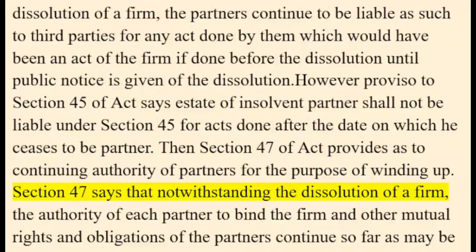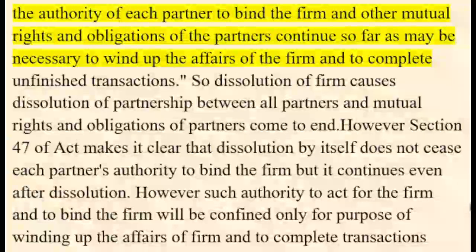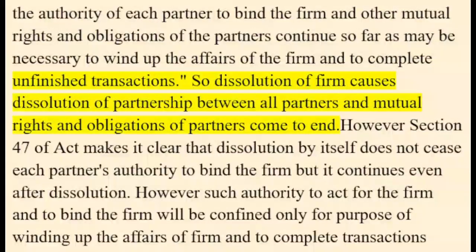Section 47 says that notwithstanding the dissolution of a firm, the authority of each partner to bind the firm and other mutual rights and obligations of the partners continue so far as may be necessary to wind up the affairs of the firm and to complete unfinished transactions.